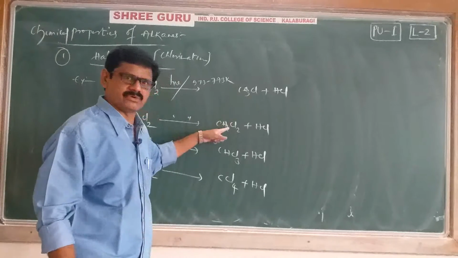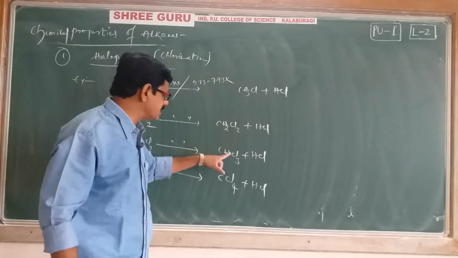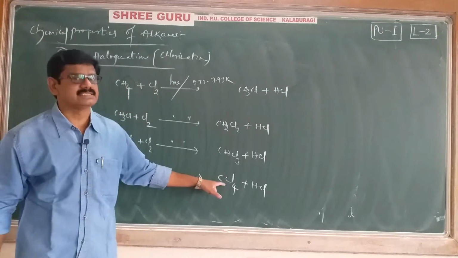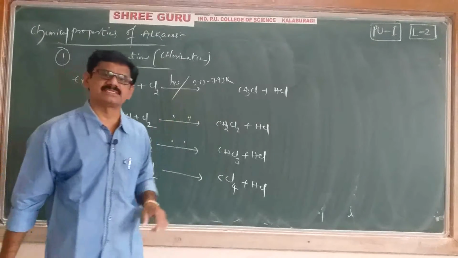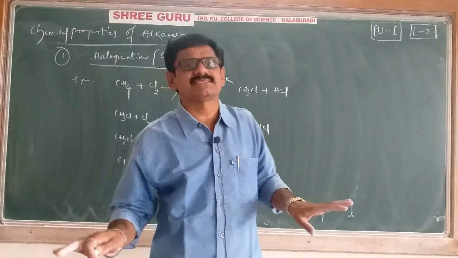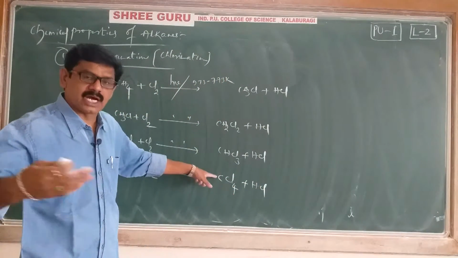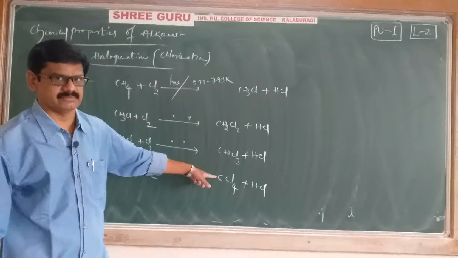Immediately you will get this compound. Again the reaction has not stopped. Immediately you will get this compound. Again it has not stopped. Finally we will get CCl4. After formation of CCl4, the reaction has stopped. Why? Because there is no more hydrogen to undergo further substitution.